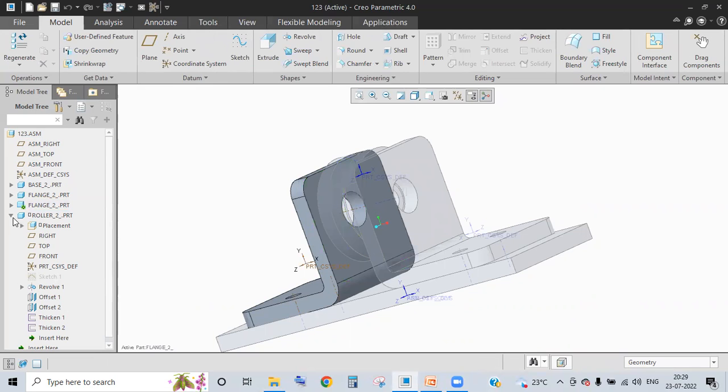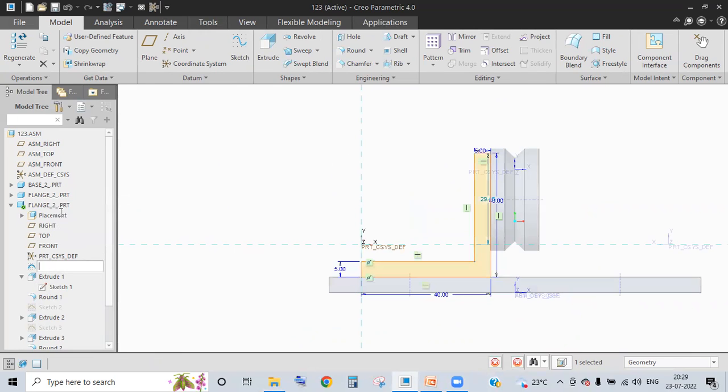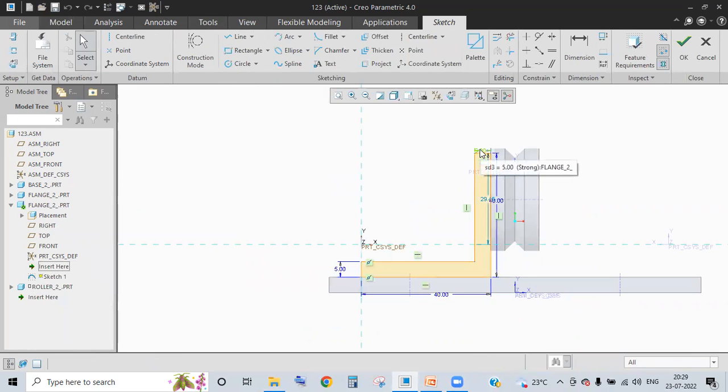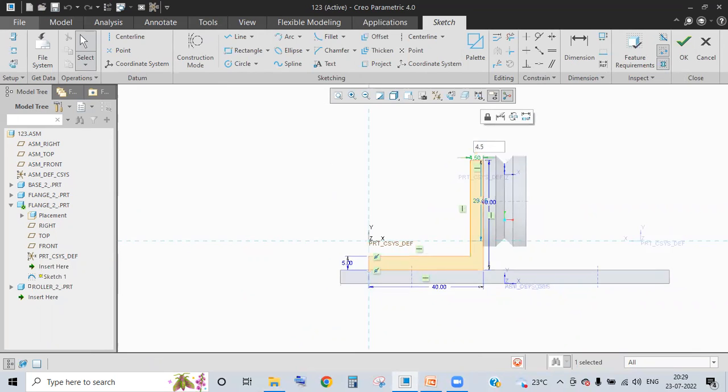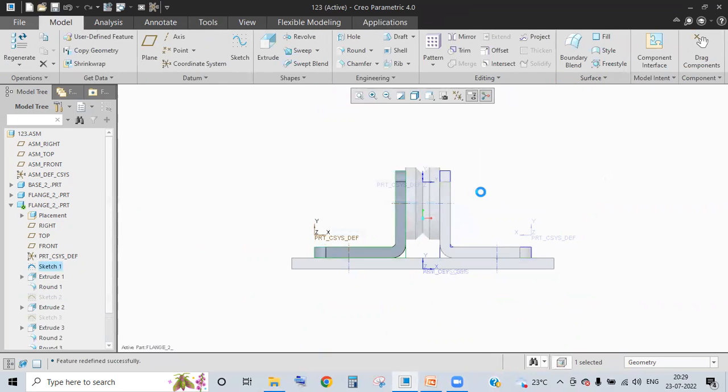Where is the edit part? It's here. Extrude. Okay, I'll try to edit the sketch. Click on edit. This 5, right? I'll make it 4.5 so that it can create a gap.